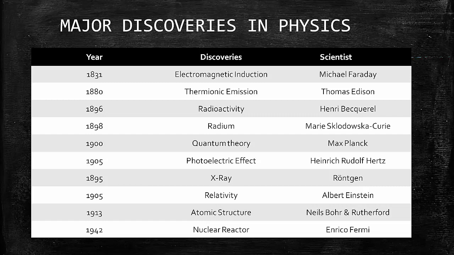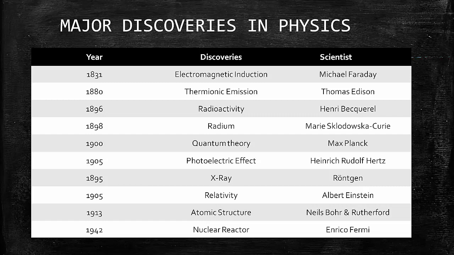Further, Thomas Edison, who discovered the bulb for this world, also discovered another theory, that is thermionic emission, in the year 1880. In the year 1896, Henri Becquerel discovered radioactivity. In sequence, in the year 1898, radium was discovered by Marie Curie, who was a Nobel laureate for this discovery.